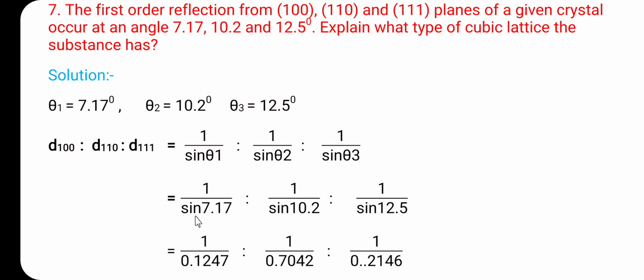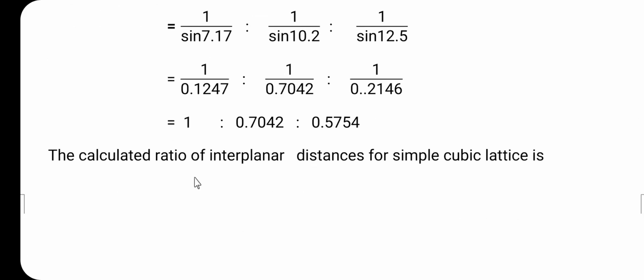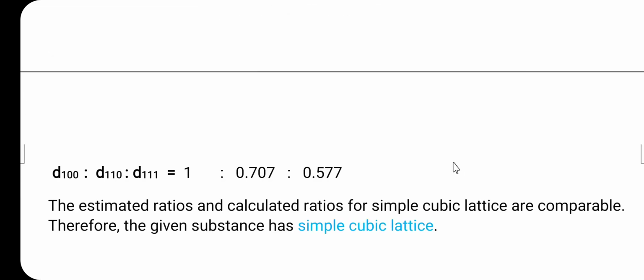Substituting the values: sine of 7.17, the second one is theta 2, whose value is 10.2, so sine of 10.2, and sine of theta 3, whose value is 12.5, so sine of 12.5. When we solve this, finally we get the answer 1 : 0.7042 : 0.5754. The calculated ratio of the interplanar distances for the simple cubic lattice is 1 : 0.707 : 0.577.